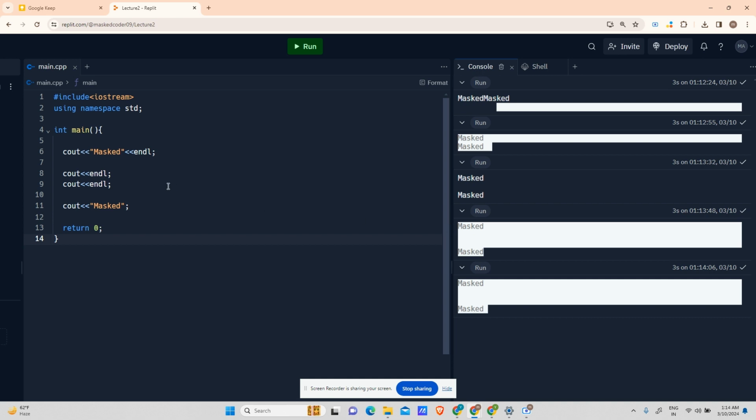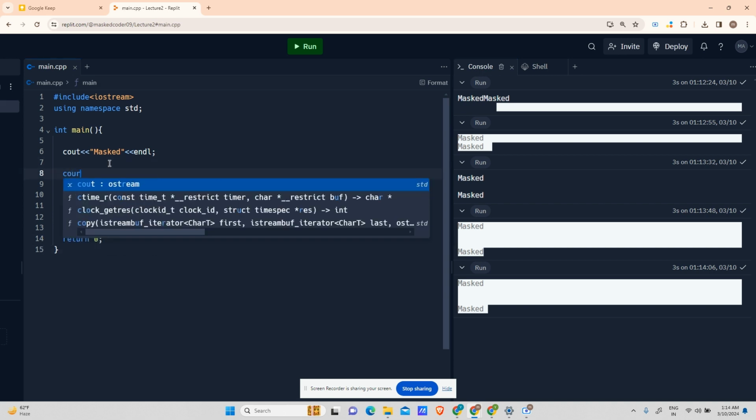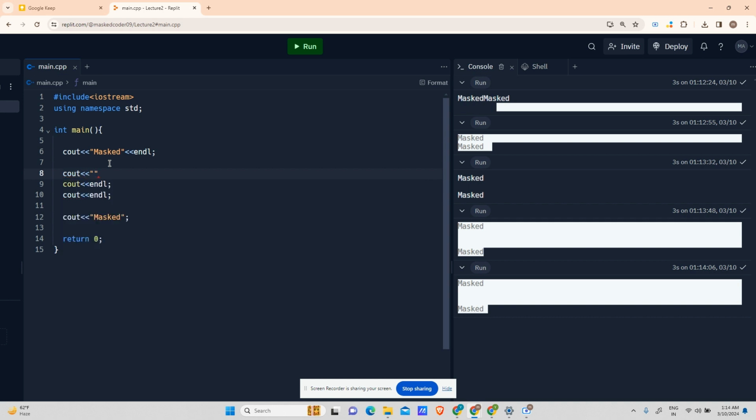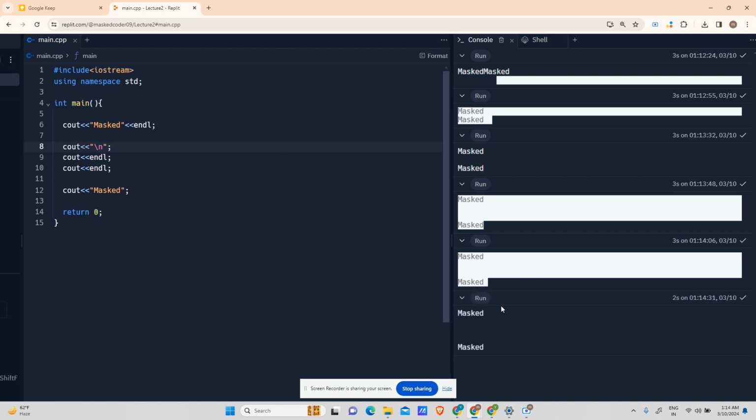Cout endl. If you don't want to use endl, and God knows why, I find it very interesting to use endl, there is also one more provision made for you, that is cout backslash n. Backslash is present right above your enter key. And if you print this, one more line will be given because I used four line spaces, right? So you can see that the space has actually increased because of one line more.